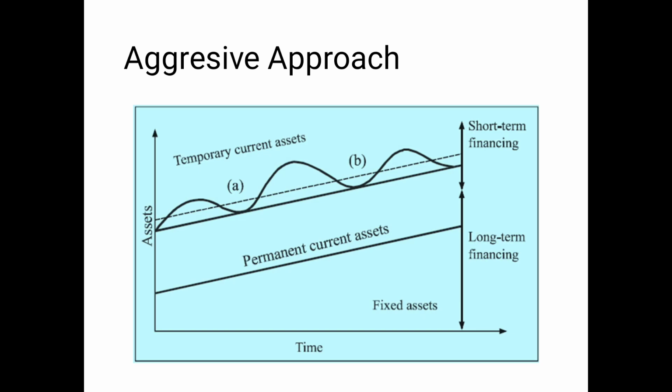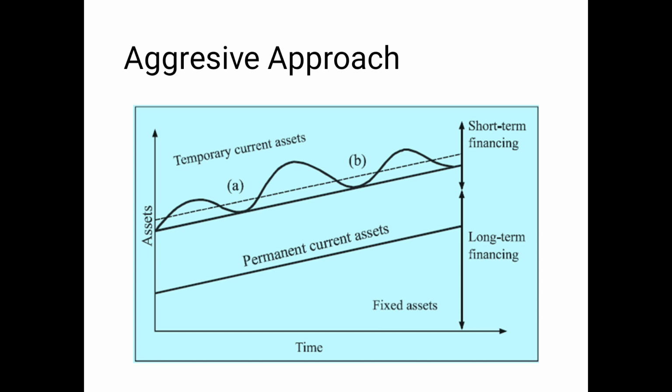And the last is the aggressive approach. In the aggressive approach, companies always try to arrange last moment finance, which is spontaneous. So whether it is my long term requirement or my short term requirement, I always go for short term financing, on the spot, at the last moment. I try to manage it out. I never go for planning. Whenever I need sudden funds, I approach the bank for cash credit or my friends and relatives.